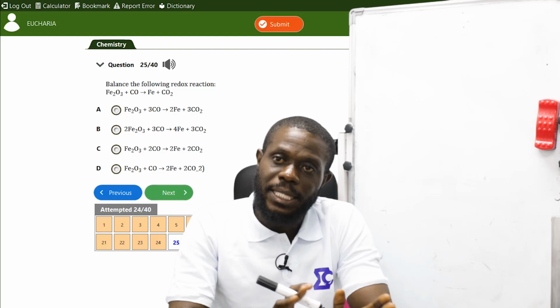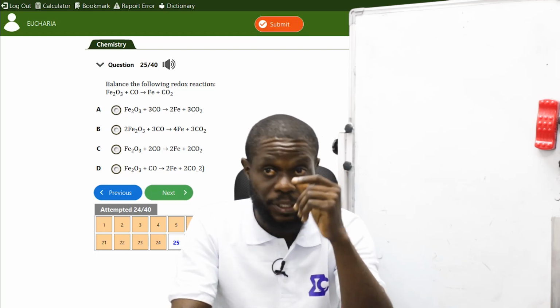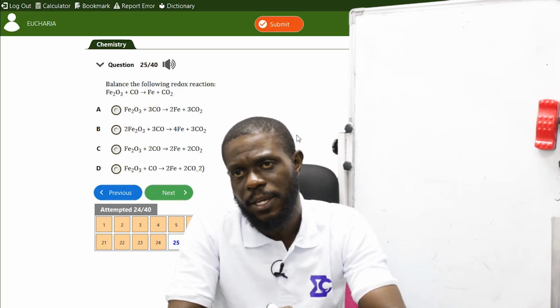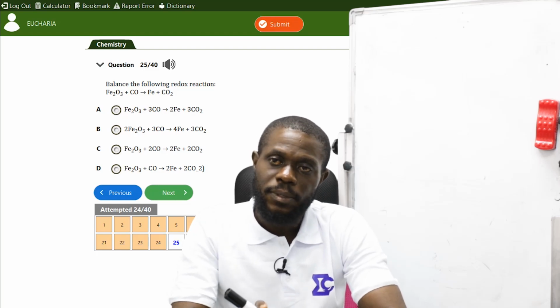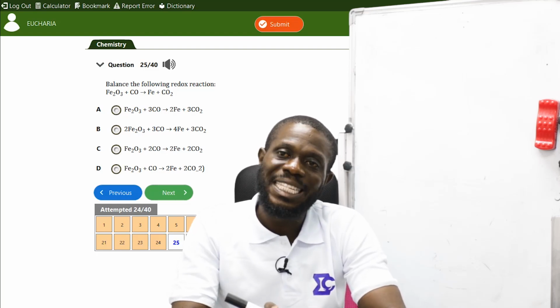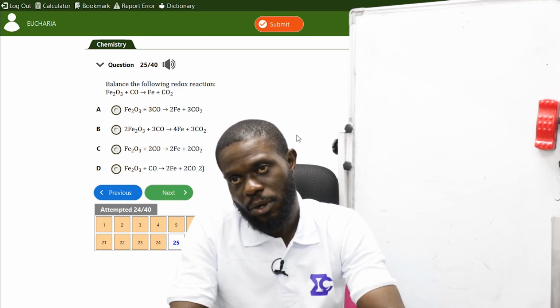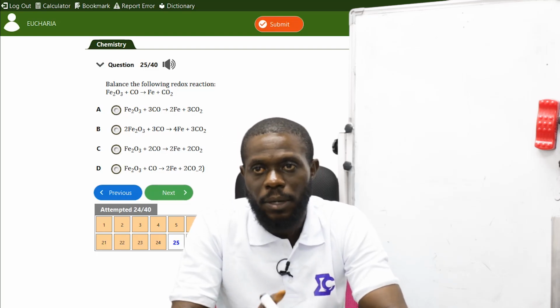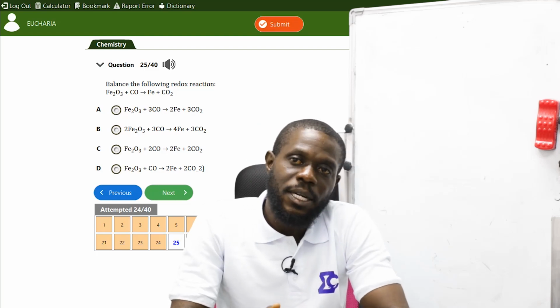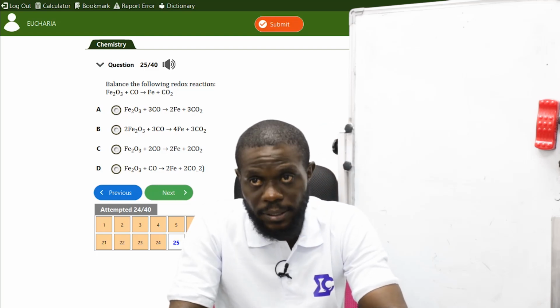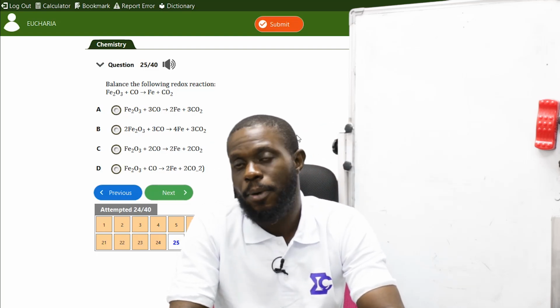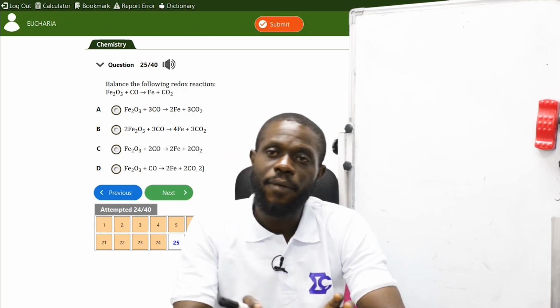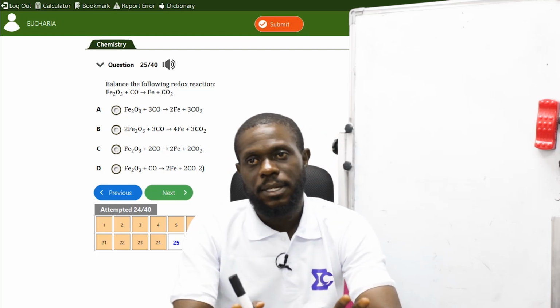When I say both sides of the equation, every equation has two sides. If you check on the screen, you will see that there's an arrow. That arrow represents the direction of the reaction. That arrow represents a demarcation between both compounds. Now, the left-hand side represents the reactants, and the right-hand side represents the products. Now, they give you a reaction that is not balanced.